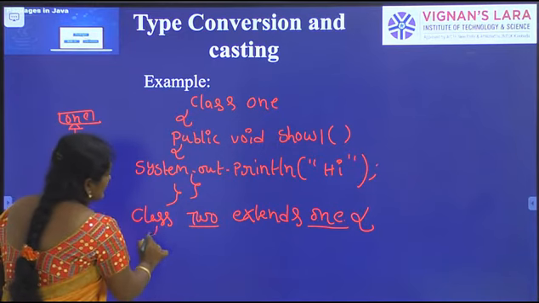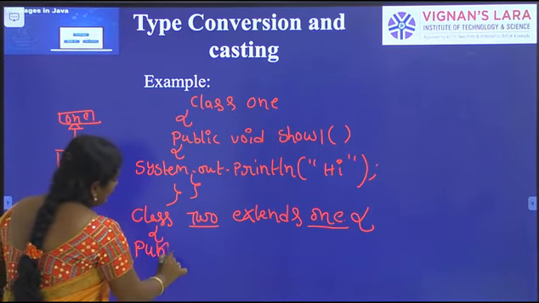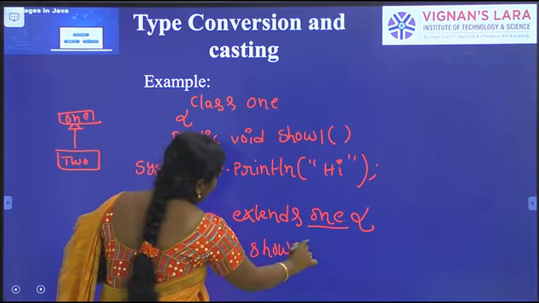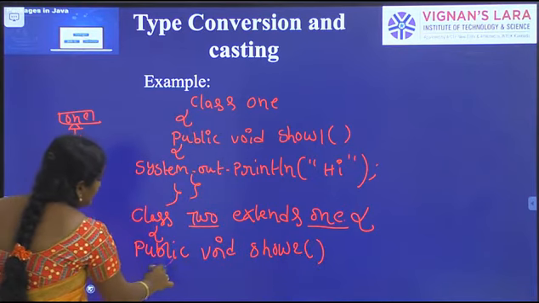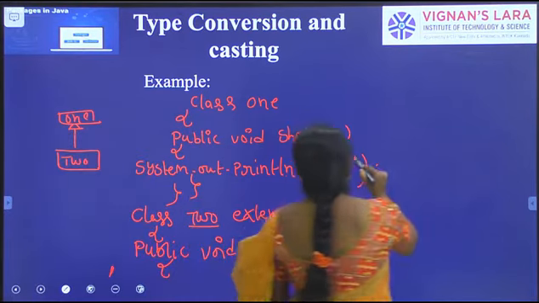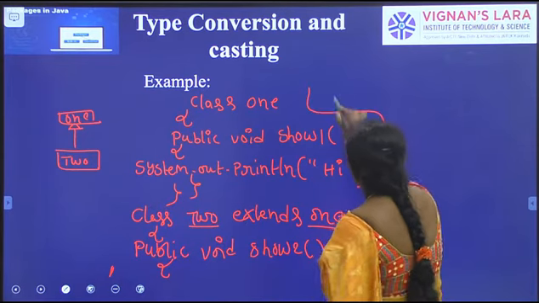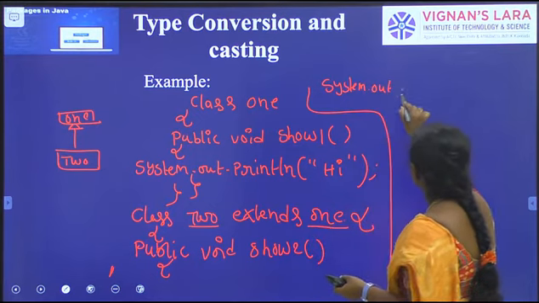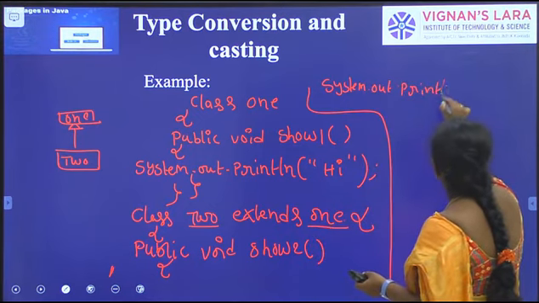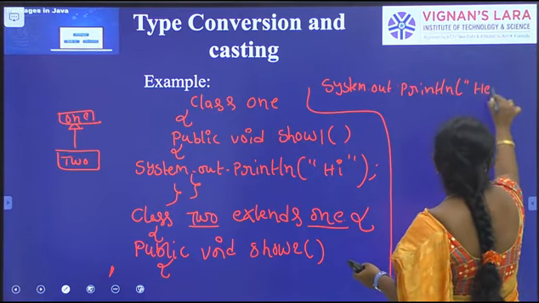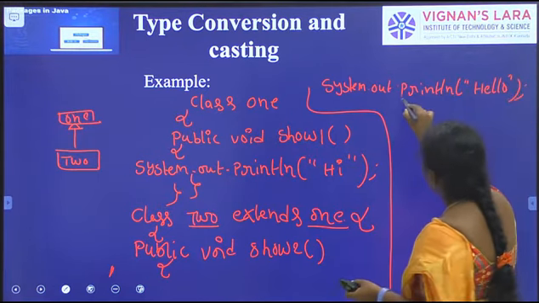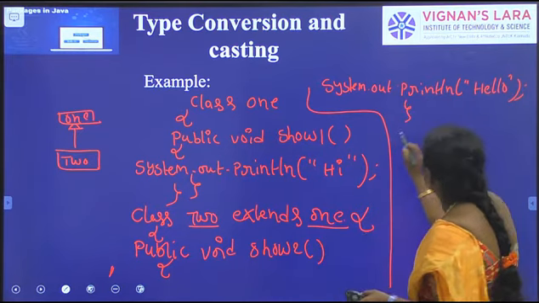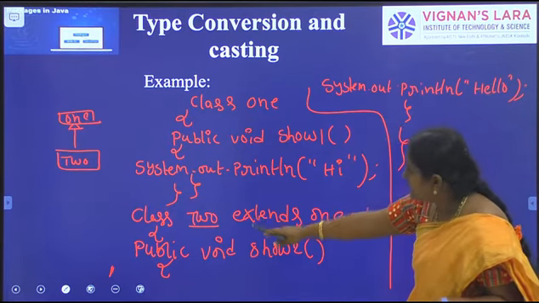So here in this class I am defining one method. It is public access specifier, public void show2. What is the body of this method? Here I am writing system.out.println("hello"). Here I am closing the show2 body and the class body.